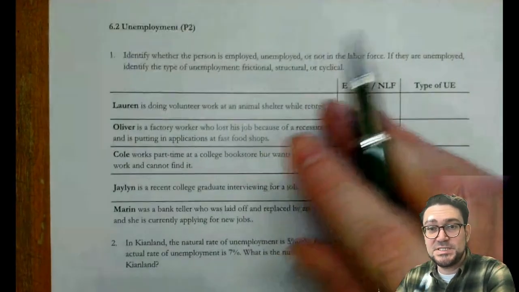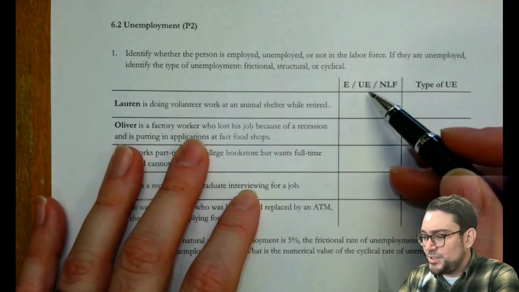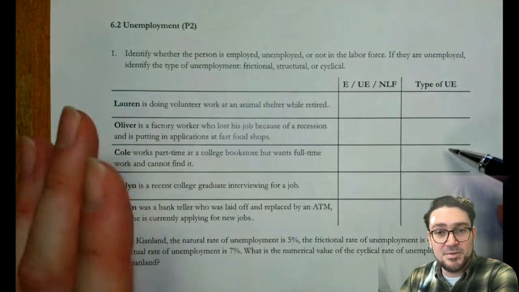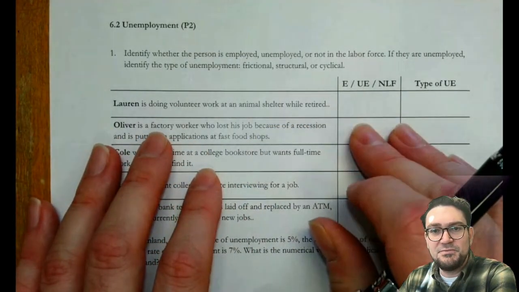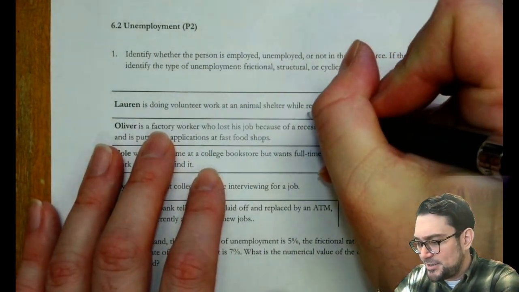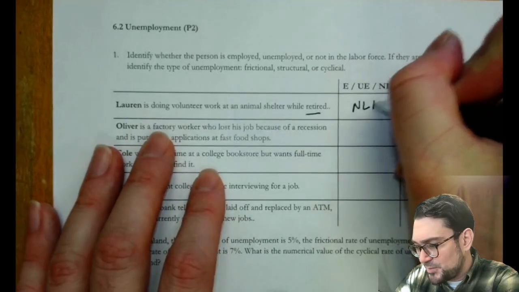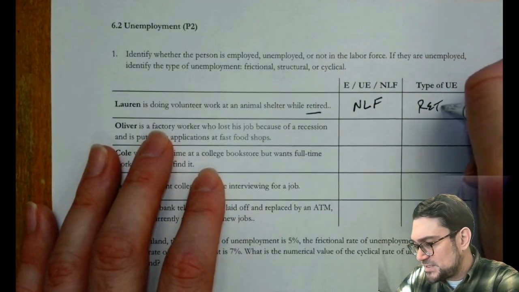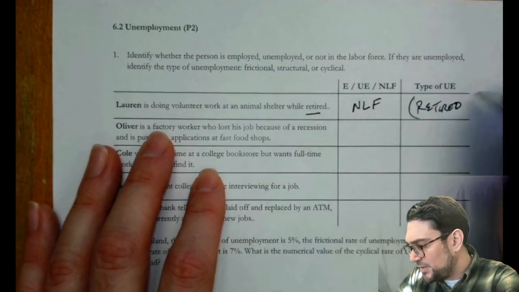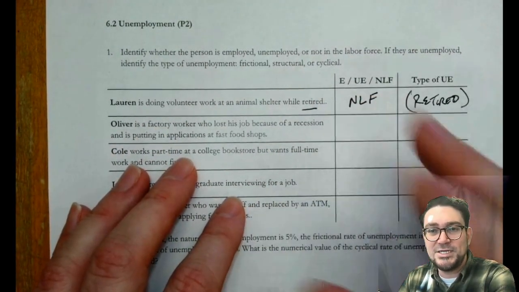Okay, the first section just says identify if this person's employed, unemployed, not in the labor force, and then if they're unemployed, what type. So it says Lauren's doing volunteer work at an animal shelter while she's retired. So that means she's not in the labor force, right? She's retired. And I know this says type of unemployment, but that's really because she's retired. I'm just saying why she is that.